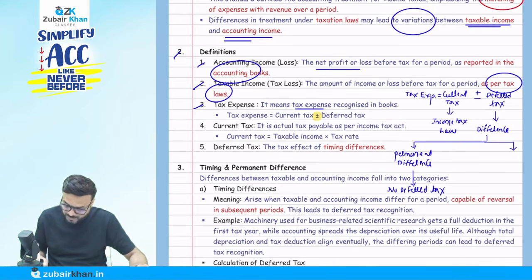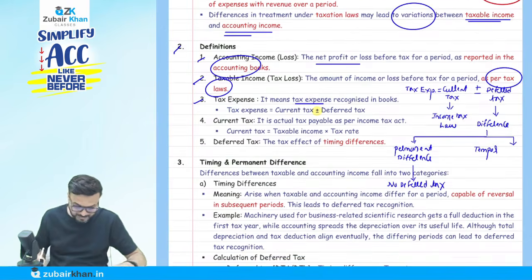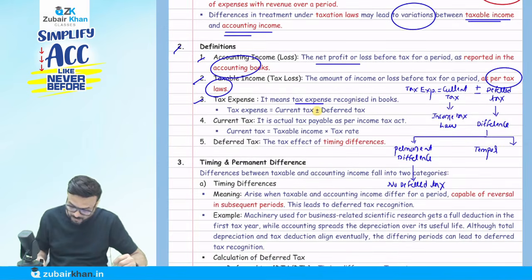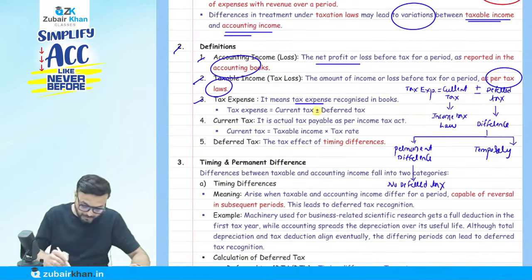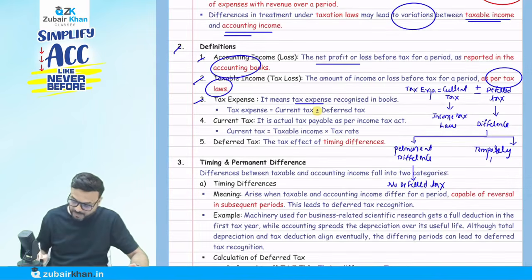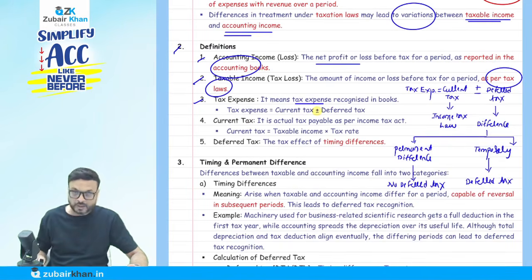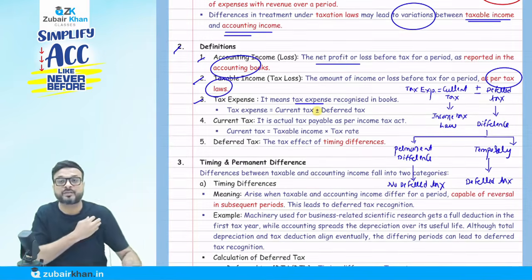We call them what? A temporary difference. So what do you mean when I say a temporary difference? When I talk about the temporary difference, you might now understand what it is. Now we are going to create a deferred tax. We are going to create a deferred tax. First you have to understand what a temporary difference is.